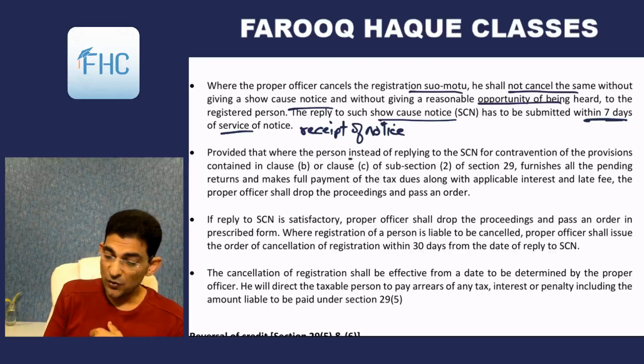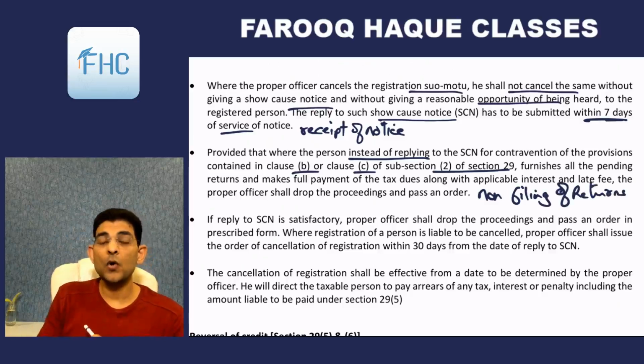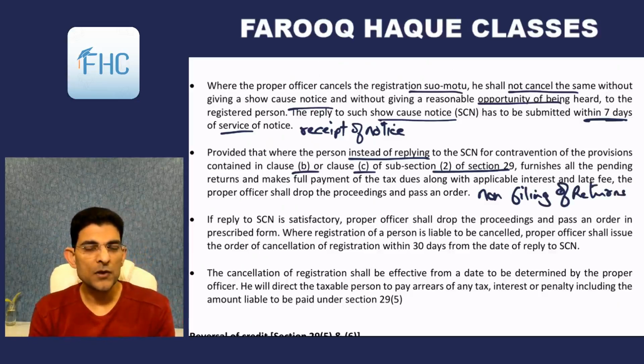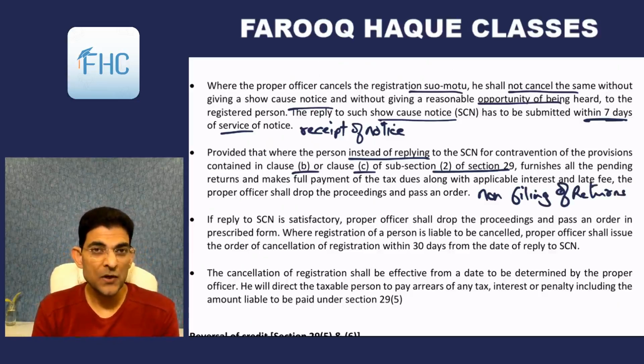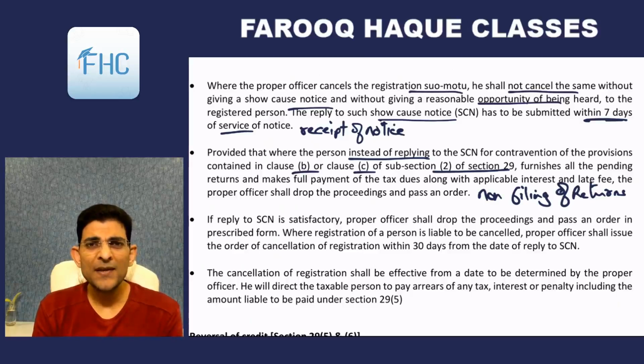Provided that where the person, instead of replying to the show cause notice for contravention of provisions of B or C of subsection 2 of 29, that is non-filing of returns. So if this was the default, you are a composition dealer and you have not submitted your returns for 3 tax periods, right? Means 3 quarters. Or if you are a normal dealer and you haven't filed your returns for 6 consecutive months, then it leads to cancellation. So when you receive a notice for cancellation, what you can do is, instead of filing a reply, you can submit the returns.